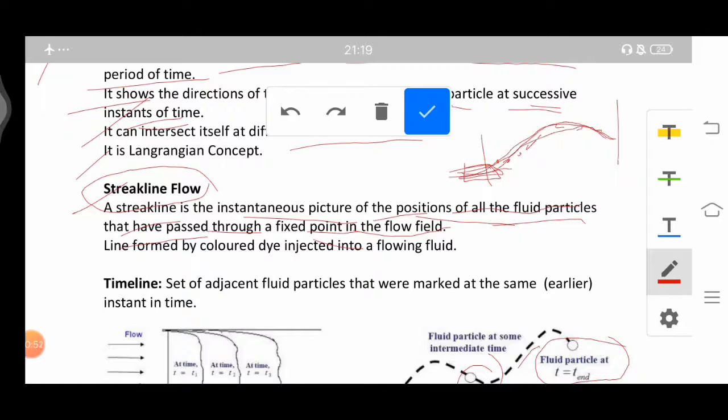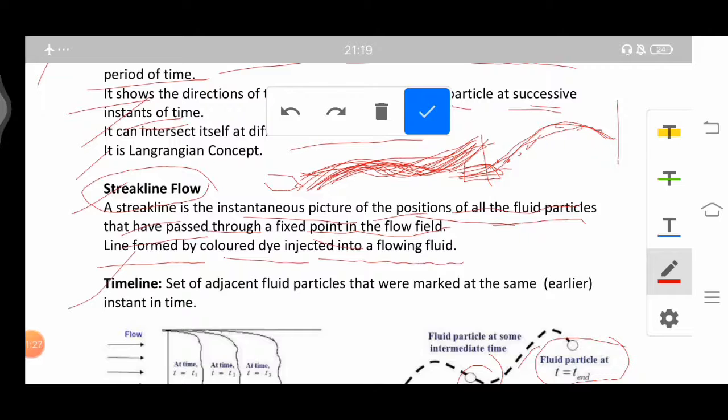It is the line formed by a colored dye injected into a flowing fluid. Of course, suppose a fluid is flowing somewhere like this, and you have injected a dye. A dye is something which will give color. So whenever you are injecting the dye in the flow, that dye will give you the colored representation of the flow pattern, and therefore you can get the idea of the streak line.